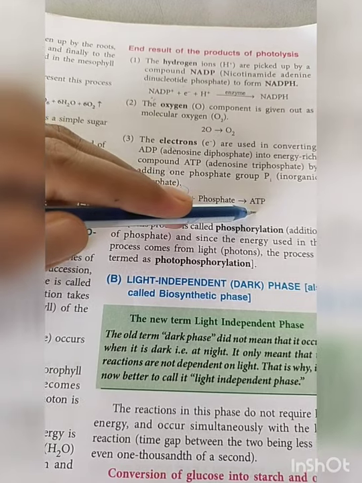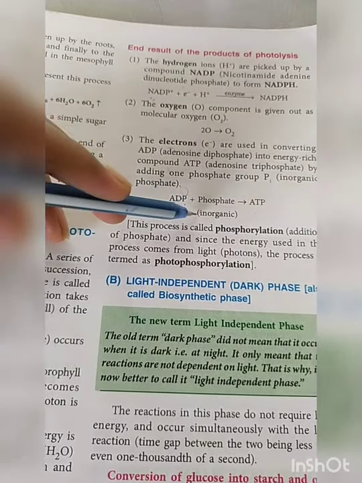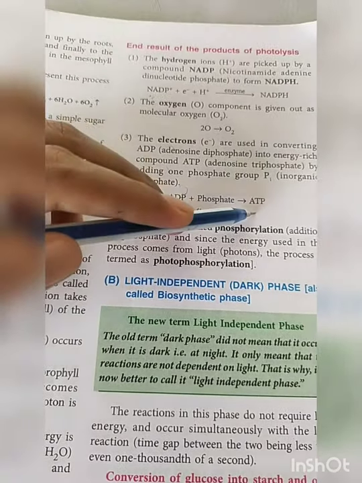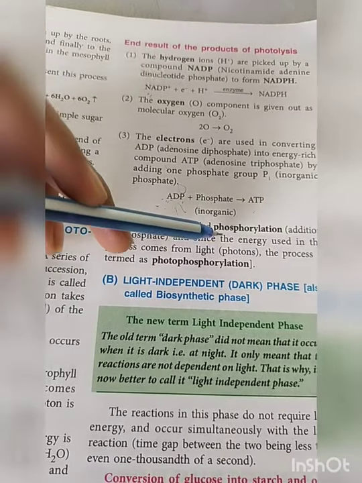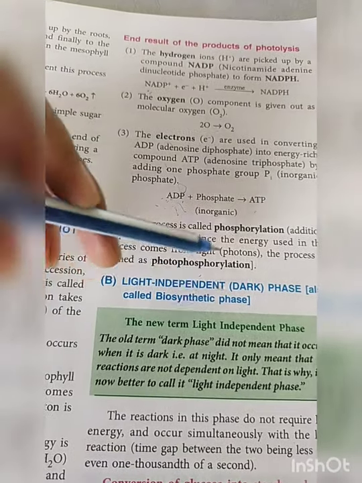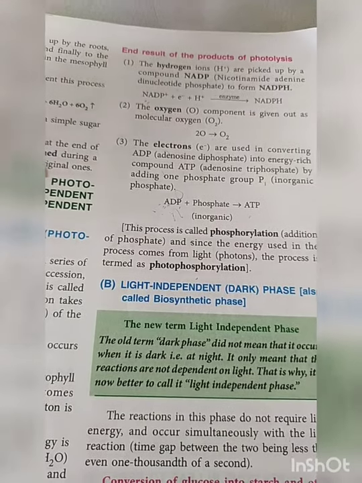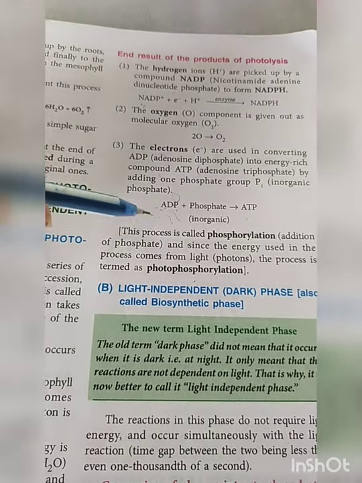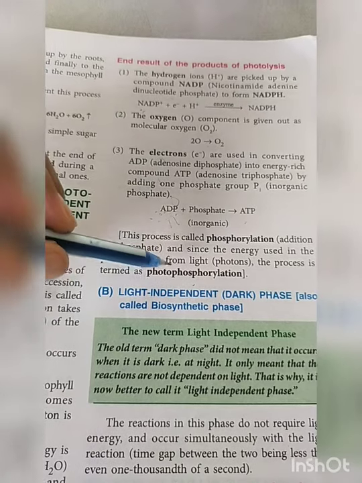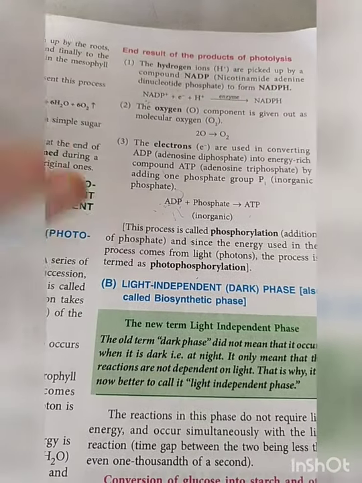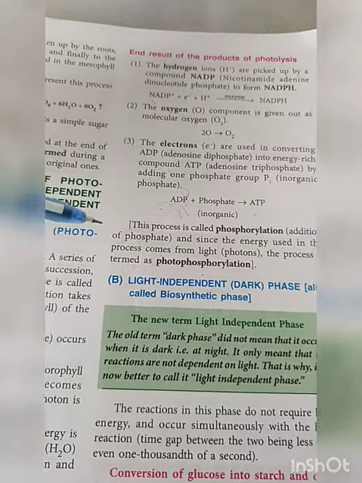In ATP there are 3 phosphates, because 1 phosphate is added to ADP. This is ATP, and this process is known as phosphorylation. It happens in the presence of light, so this type of phosphorylation is known as photophosphorylation.